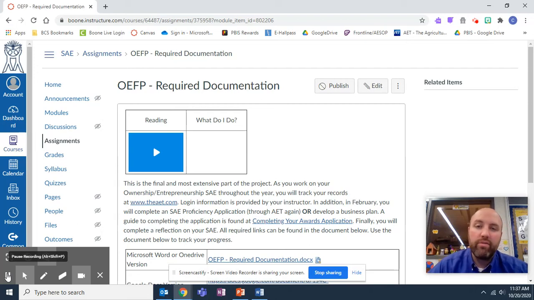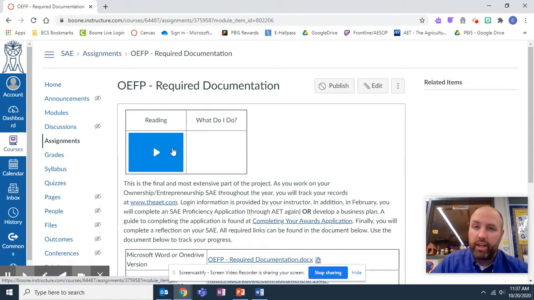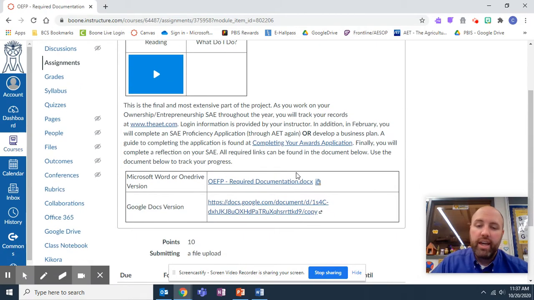This right here is the final and most extensive part of your entrepreneurship SAE. It's the required documentation. As always on here, there are some basic instructions on the Canvas page. You can find my reading of that right here. And then there are two documents for you to utilize. You can utilize either the Microsoft Word version or the Google Docs version.